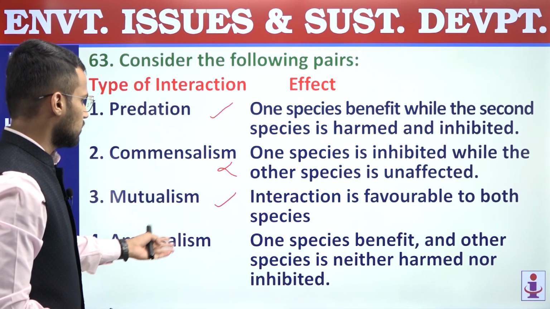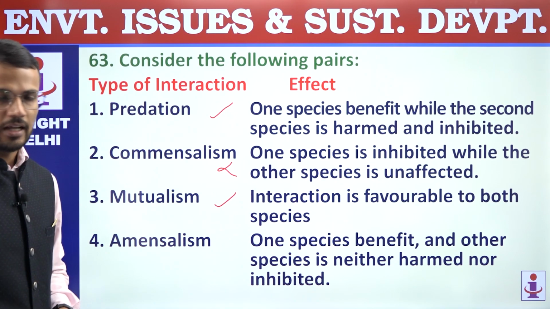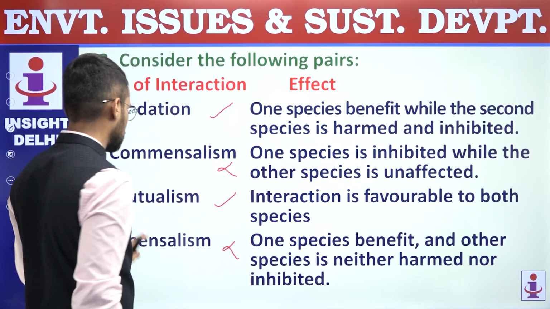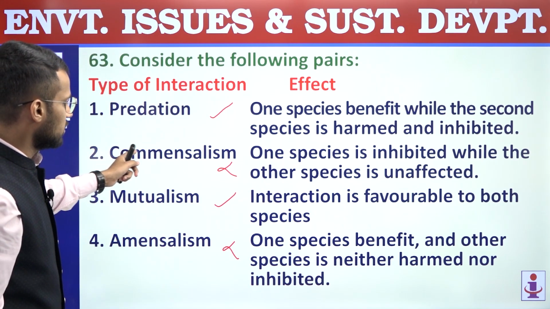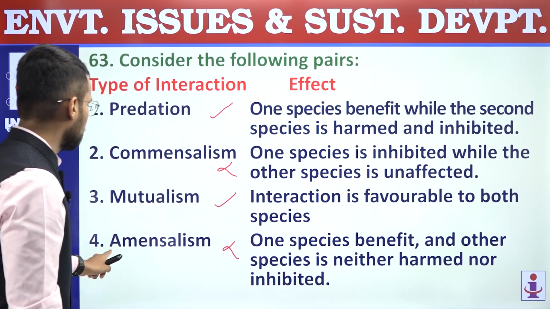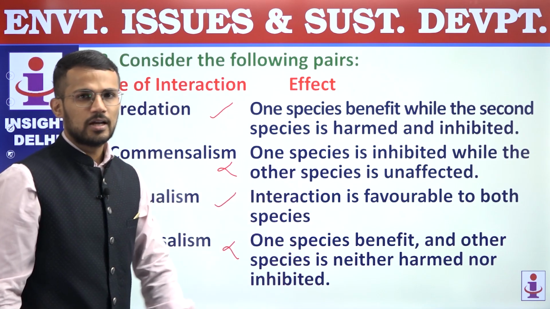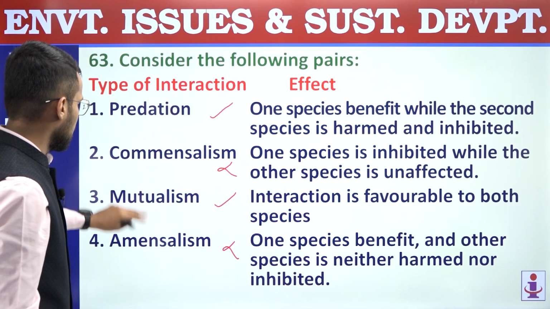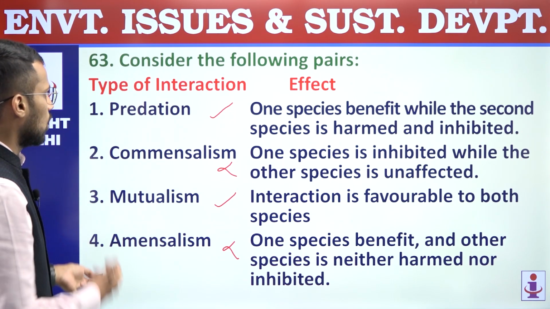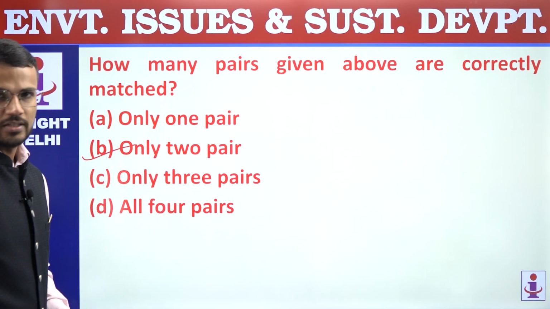Fourth, amensalism. One species benefits and the other species is neither harmed nor inhibited. So this is an incorrect statement. Actually it is reversed. Commensalism should be one species benefits and the other remains unaffected, and amensalism should be one species is inhibited and the other remains unaffected. So the second and fourth pairs are interchanged. So only correct are 1 and 3. So how many are correct? 2 are correct, and that's why the answer is B. Only 2 pairs are correct.